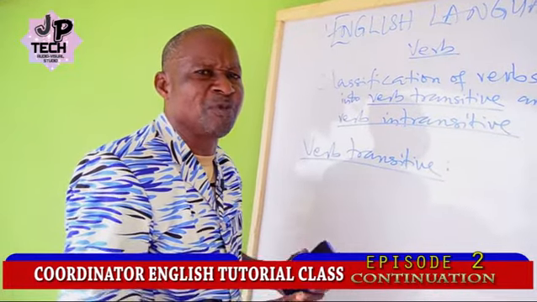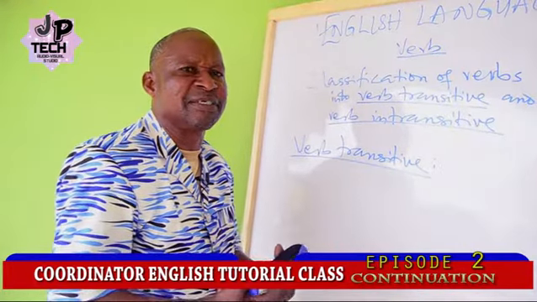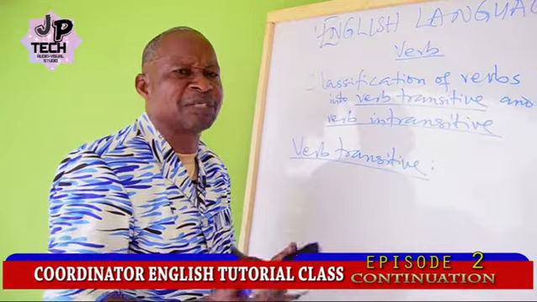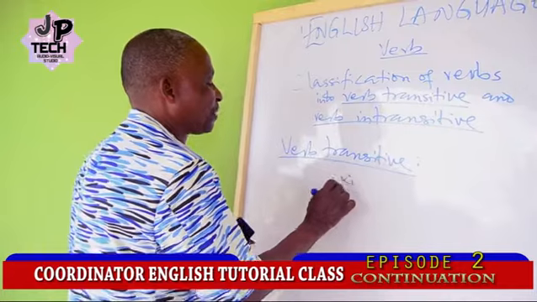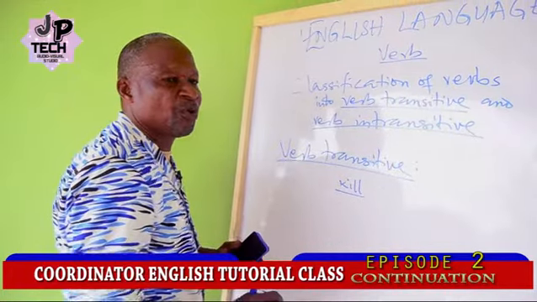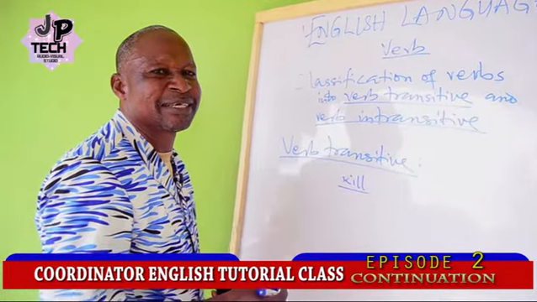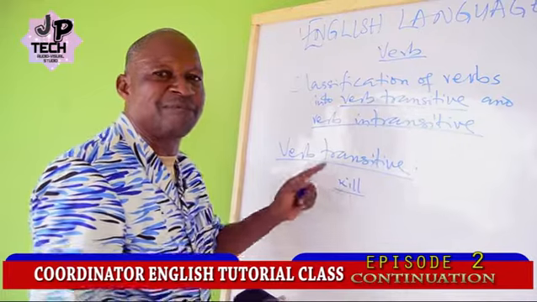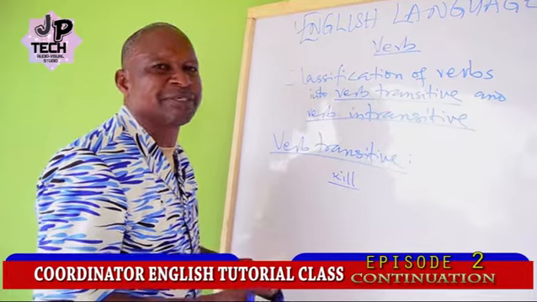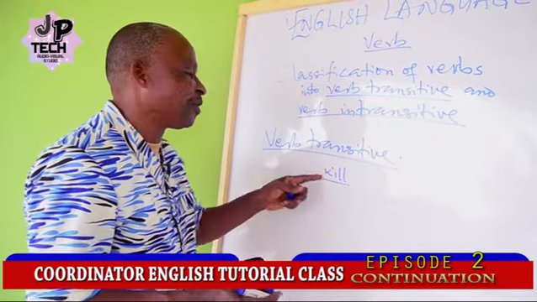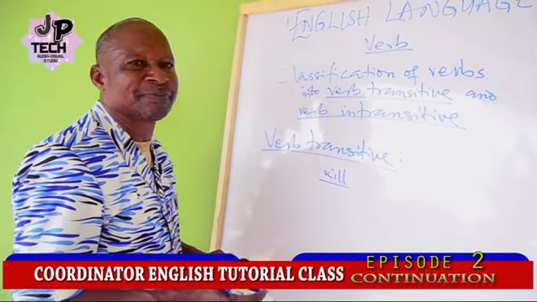the verb. We have the subject, that's the giver of the action. We have the object, that's the receiver of the action performed by the verb. For example, let us see the verb kill. We cannot say Ade killed yesterday. What did Ade kill yesterday? Because kill is a verb transitive, we must indicate in that expression the object, that is what the verb kill acts upon.